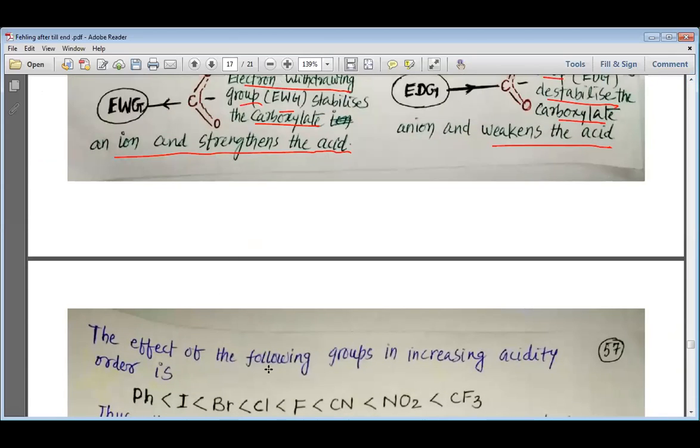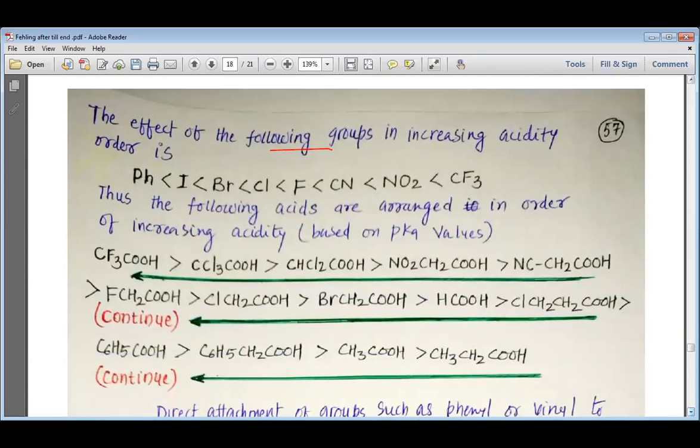The effect of the following groups in the increasing acidity order: you can see that the phenyl group has the lowest effect, then iodine, then bromine, then chlorine, then fluorine. Even more effective are cyanide, nitro and CF3. Thus the following acids are arranged in the increasing order of their acidic character.